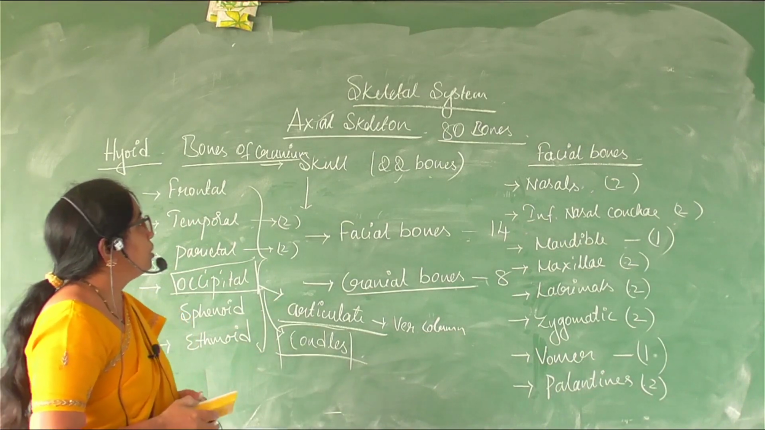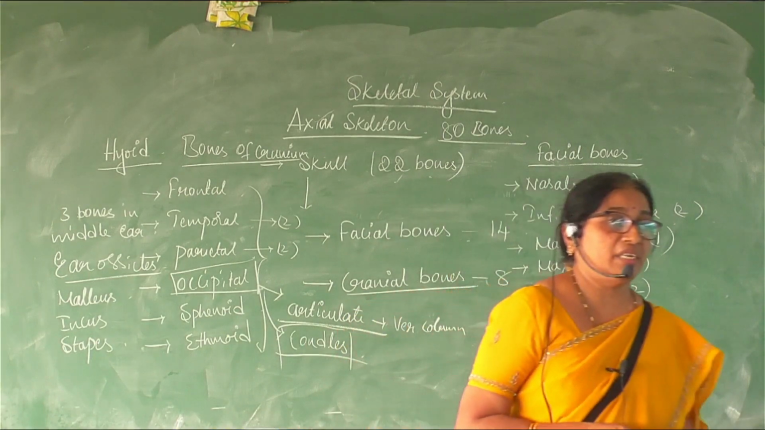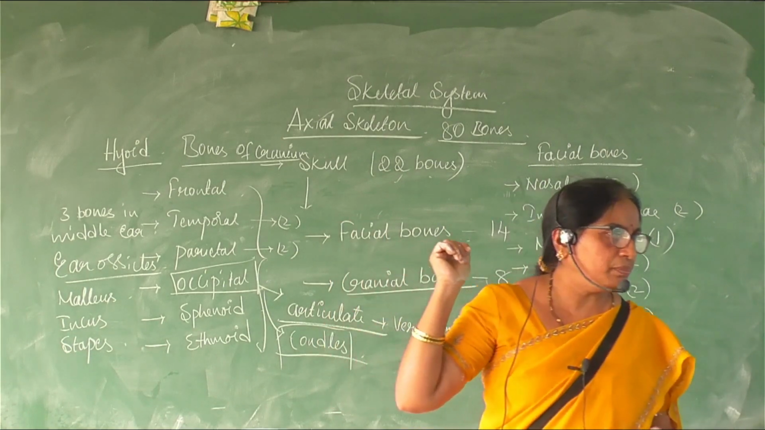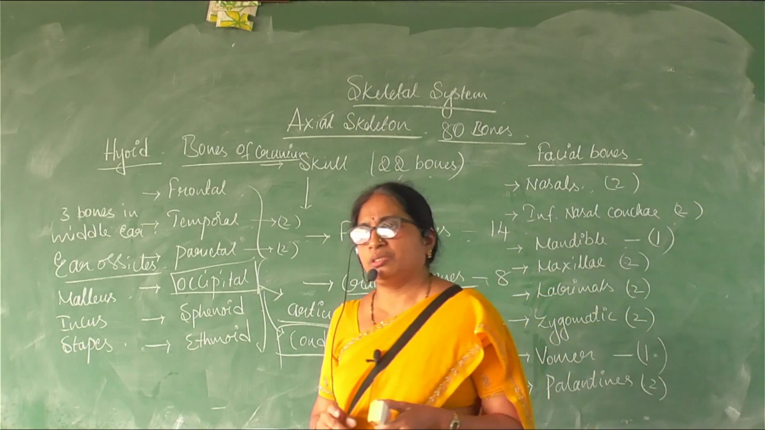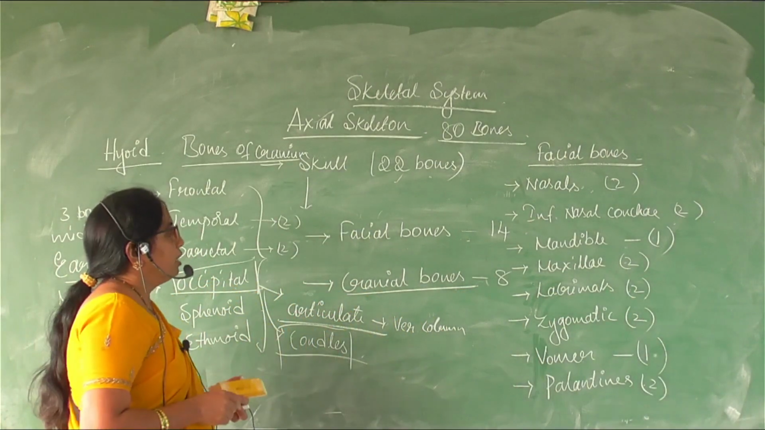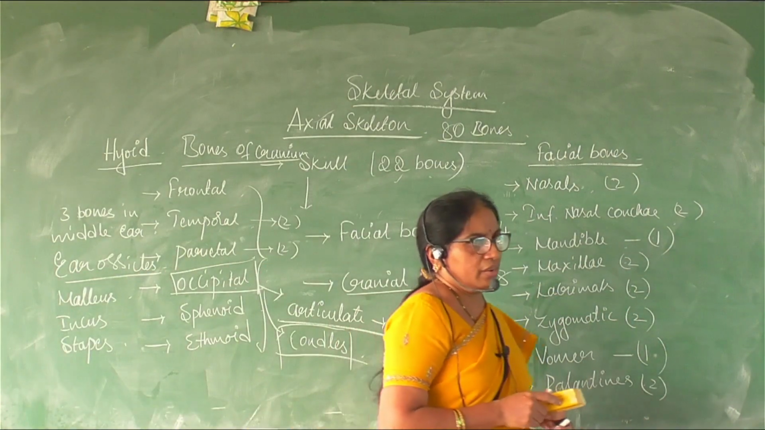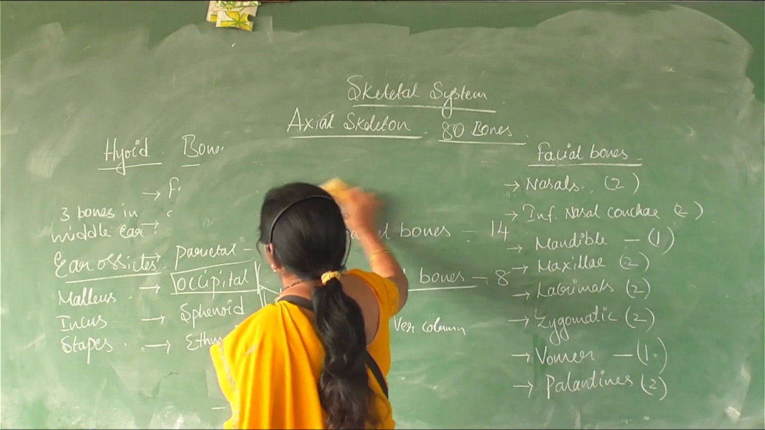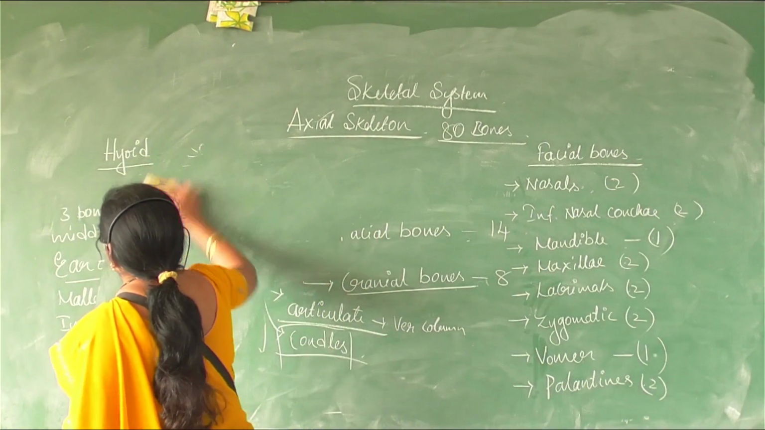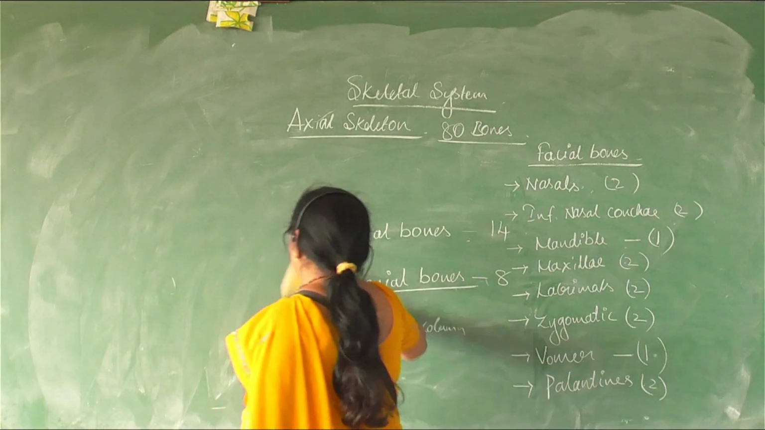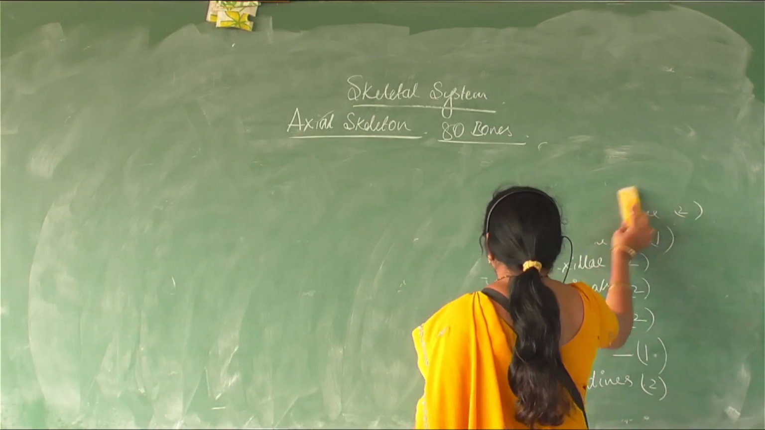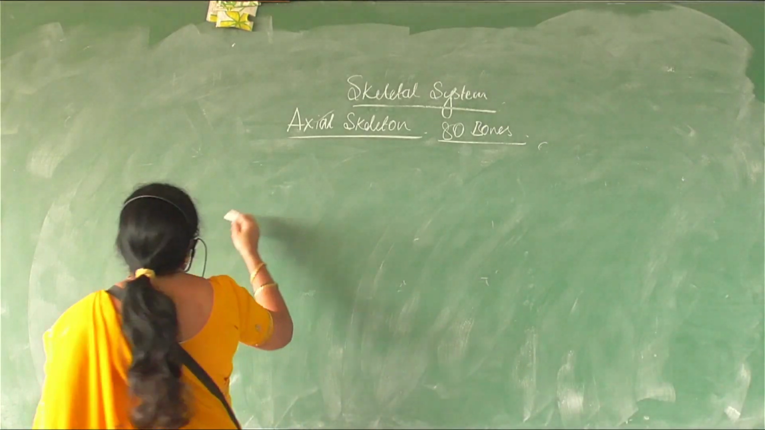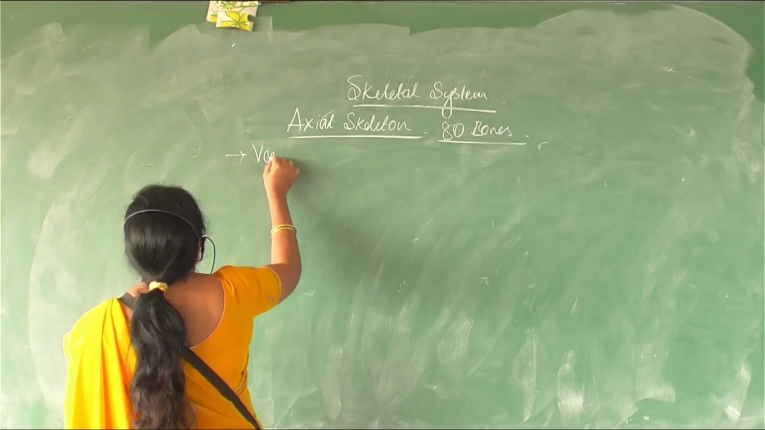So this is the first part of the axial skeleton. The axial skeleton comprises the skull, the vertebral column, the sternum and the rib cage, right? So we have studied nearly 29 bones of our body. Next, going towards the second part of the axial skeleton, that is the vertebral column.